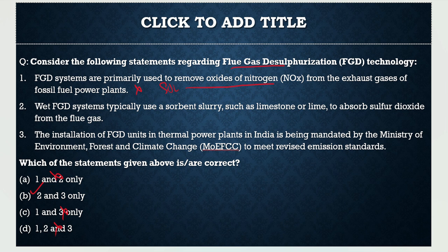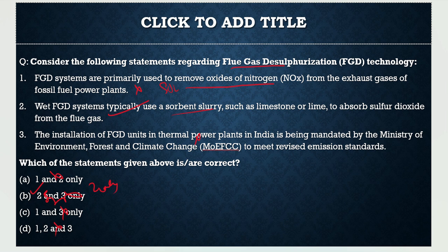Let's have a look at the second. It says wet flue gas desulfurization systems typically use a sorbent slurry such as limestone or lime to absorb sulfur dioxide from the flue gas. Correct. Third, the installation of FGD units in thermal power plants in India is being made mandatory by the Ministry of Environment, Forest and Climate Change. It was mandatory, but it has been changed, so it is also incorrect. Now, the correct option is not 2 and 3, it would be 2 only. So that would be the correct option.